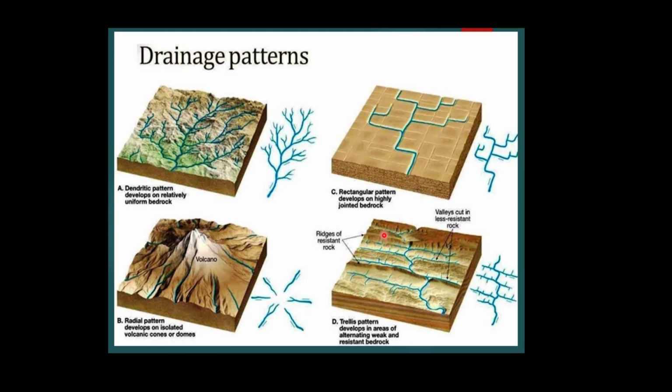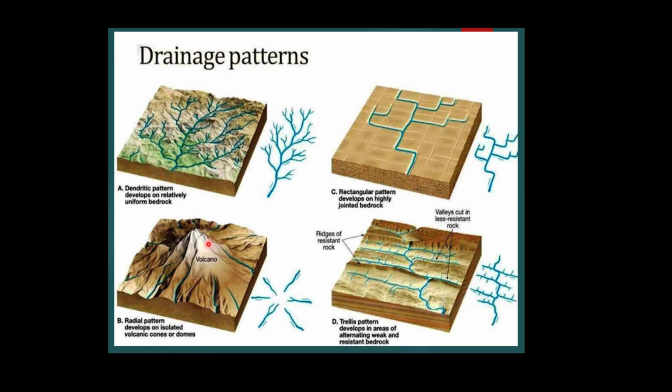These are the hard rocks in this map. It develops in areas of alternating weak and resistant rock. Resistant means hard rock. This is the alternating weak and hard rocks. The third one is the rectangular pattern. It can be observed over strongly jointed rocky terrain, highly jointed bedrock.